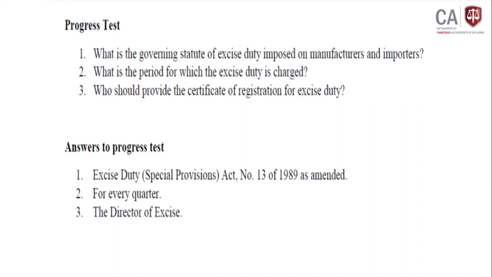Then a few questions are included at the end. First one is, what is the governing status of the excise duty imposed on manufacturer and importer? What is the governing principle? Excise Duty Special Provision Act number 13 of 1989, and thereafter there may be amendments as well. Second one is, what is the period for which excise duty is chargeable? Every quarter it should be decided. After ending the quarter, within 1 month they should pay the taxes. Then third one, who should provide the certificate of registration for the excise duty?